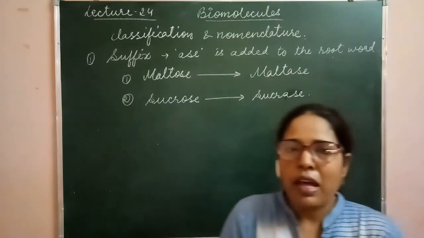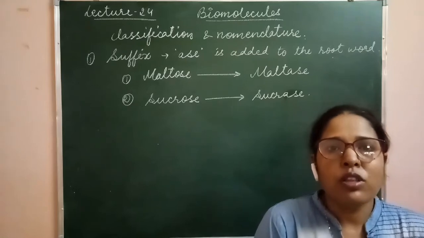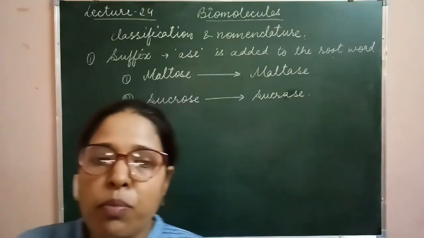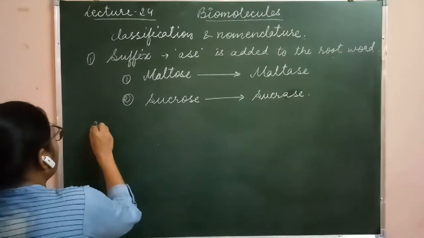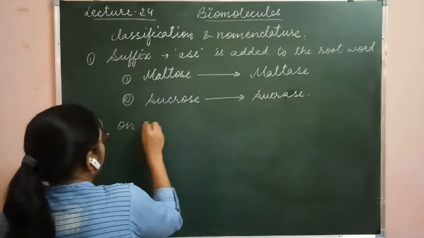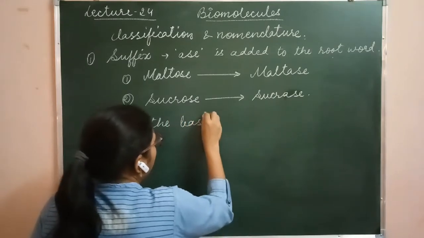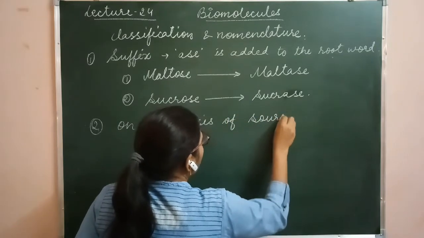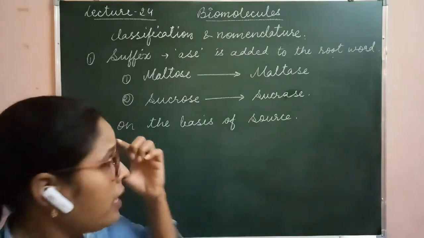In the second method, the enzyme is named on the basis of the source. Which type of source is the enzyme obtained from? So on the basis of source, we have to know about the source of the enzyme. For example, bromelain enzyme.